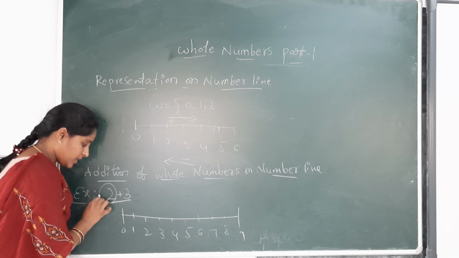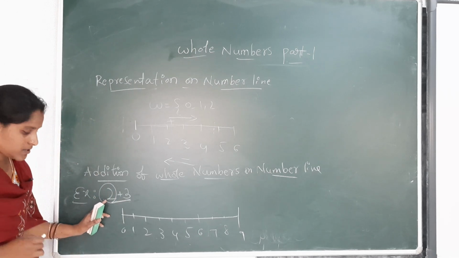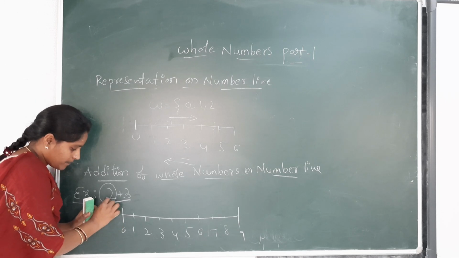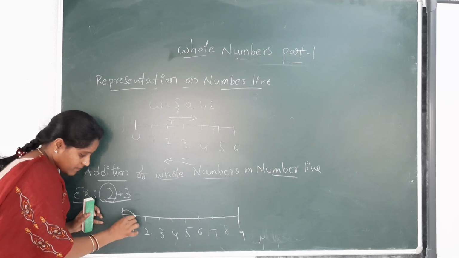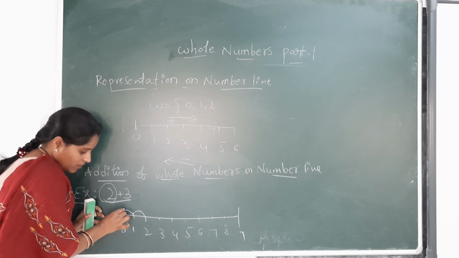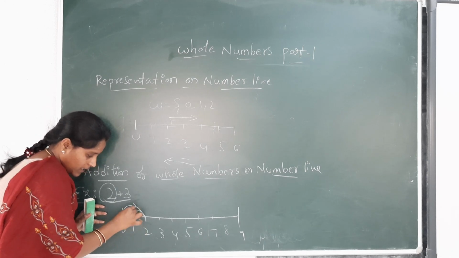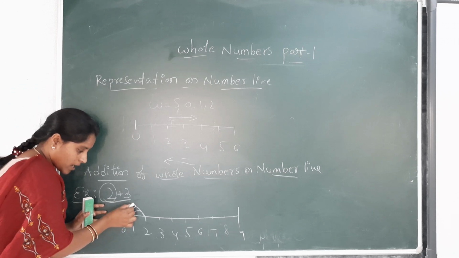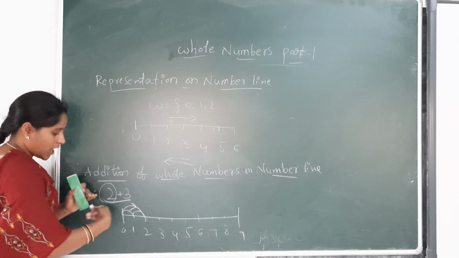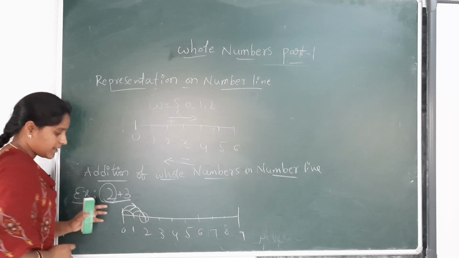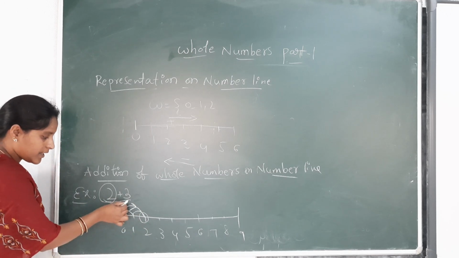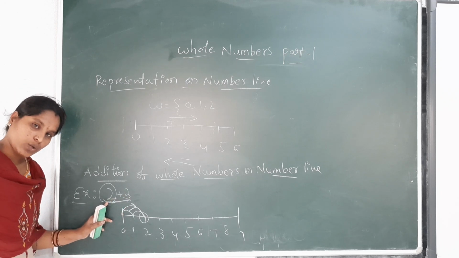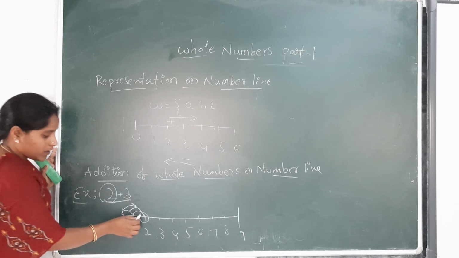Next, here we have 2 plus 3. First, how many steps do we have? 2 steps. From 0 onwards, move up to 2. 1, 2 steps. We are moving towards the right side, so we keep the arrow mark towards the right side. Up to 2 is completed. Next, we have to add 3 steps to the 2 steps.